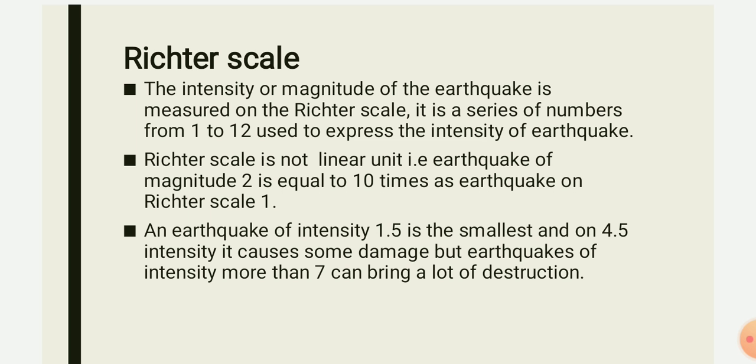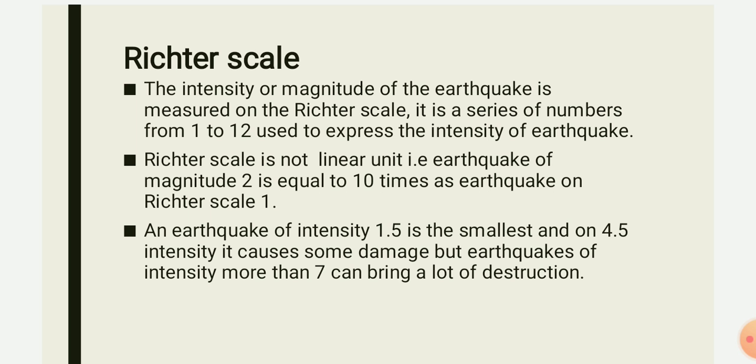But Richter scale 2 is not a smaller unit. As Richter scale is not a linear unit, a magnitude of 2 means the tremor or intensity of the earthquake was 10 times that of Richter scale 1. It goes on increasing the same way. If the magnitude on Richter scale is 3, it is 100 times the magnitude of Richter scale 1. Then if it goes to 4, that means 1000 times. So it goes on increasing like that. This is how Richter scale helps us to measure the intensity of the earthquake.